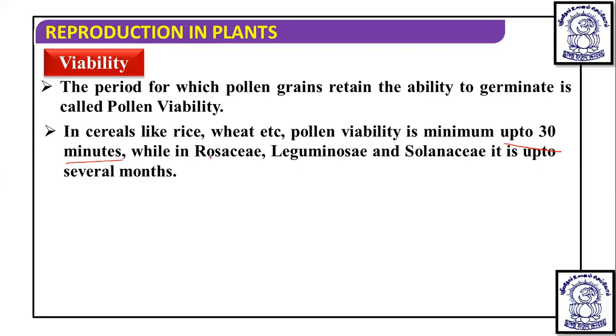While in the case of the Rosaceae, Leguminosae and Solanaceae families it is up to several months. So it is clear that pollen remains viable for some minutes as well as up to several months. But for whom it is minutes and for whom it is months, you have to remember, and this is an important direct question you get from this point.